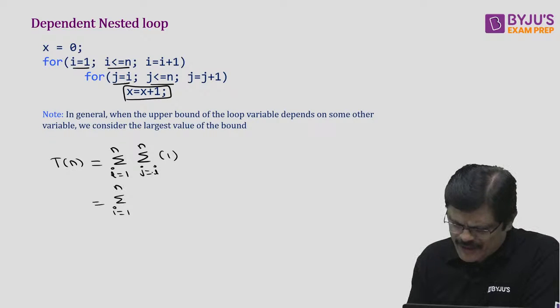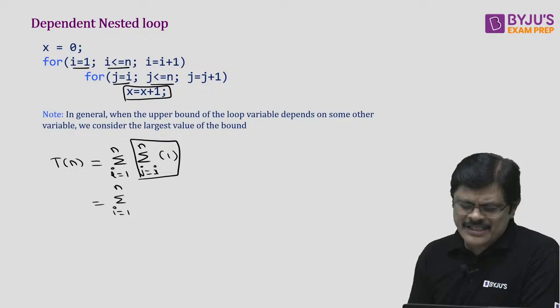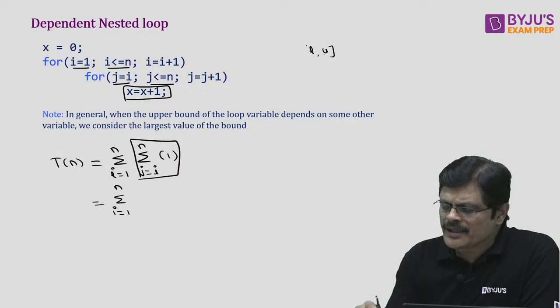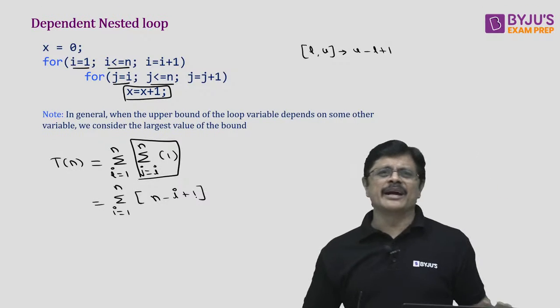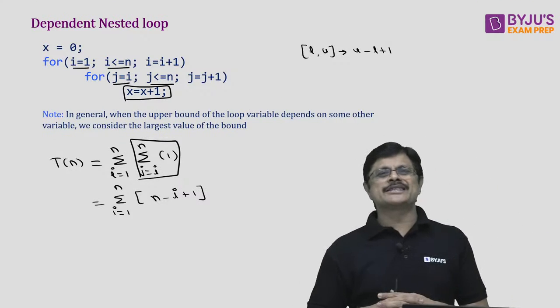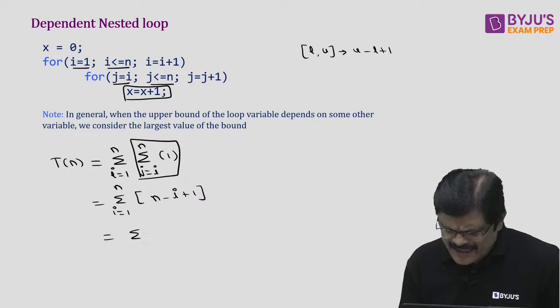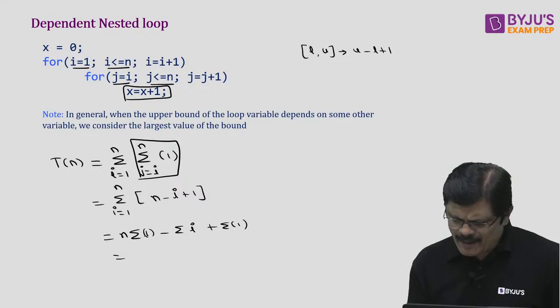i is equal to 1 to n. Here, if you observe this inner summation, you are going from i to n. Whenever you go from lower bound to upper bound, the number of elements is given by upper bound minus lower bound plus 1. So this value will be n minus i plus 1. How many such terms will be there? n minus i plus 1 will be there. So you have to give the summation for this, my dear friends. So this is sigma n. n is constant here. So sigma n into 1 minus sigma i plus sigma 1. And sigma 1 is nothing but n.